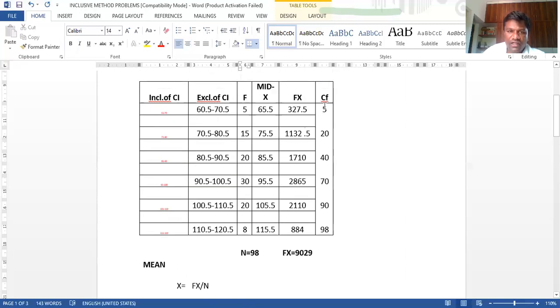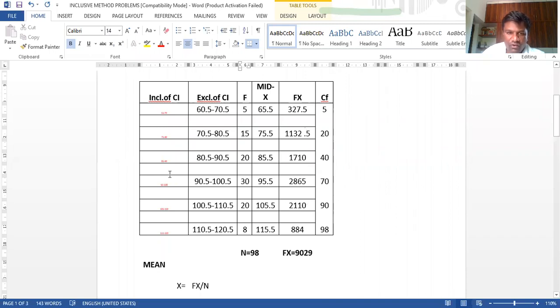See, CF we find out. How did we find CF? This is F, 5, that is 5, then 5 plus 15 is 20, and so on. Our 49th is the term that we have to select. After the 49th, we have to select this area. I have selected this area because the term is 49.